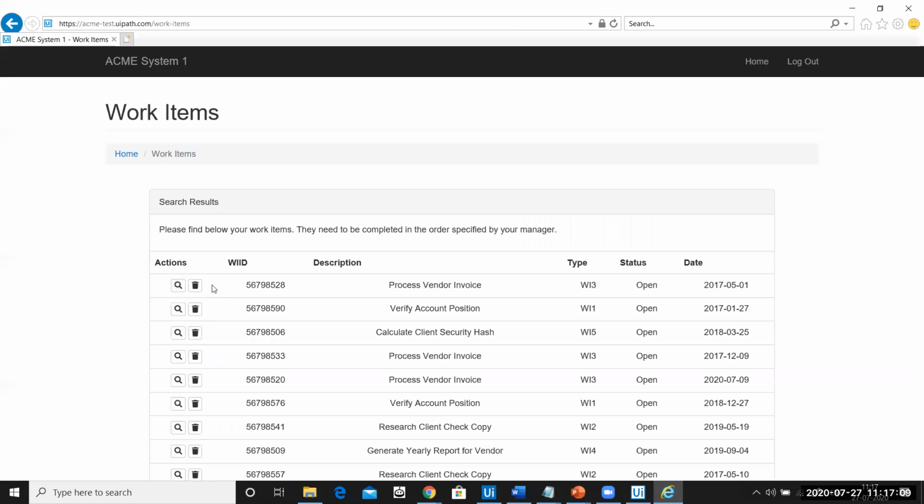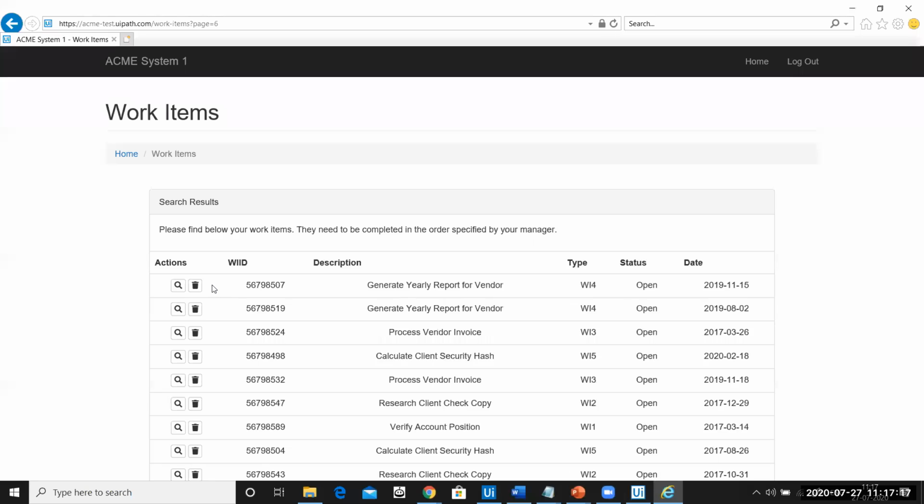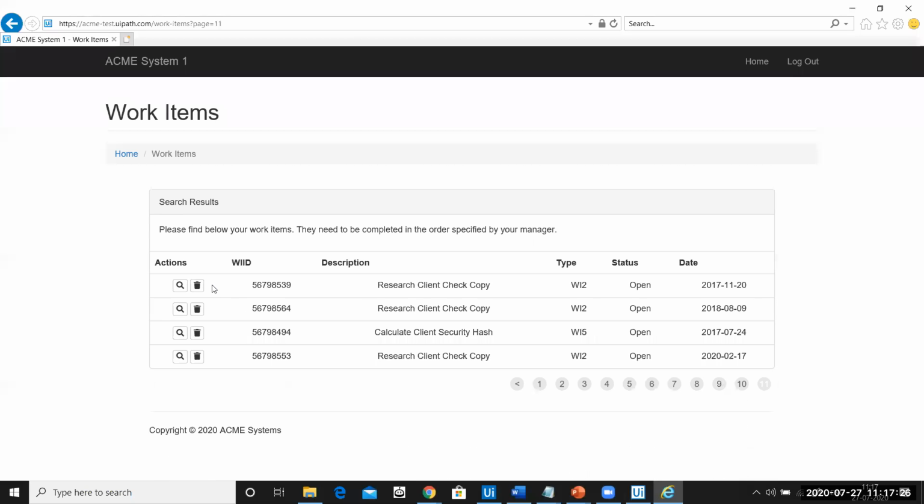Perfect. Work item. Now it is going to scrape the entire work item. Now you can see all the bits and pieces that we were developing. Now this is making sense because we're connecting everything together. Ideally it is going to scrape and then the automation is going to stop, because we haven't done anything else so far. Okay, we are on the last page, 30 seconds more, and then we will continue.